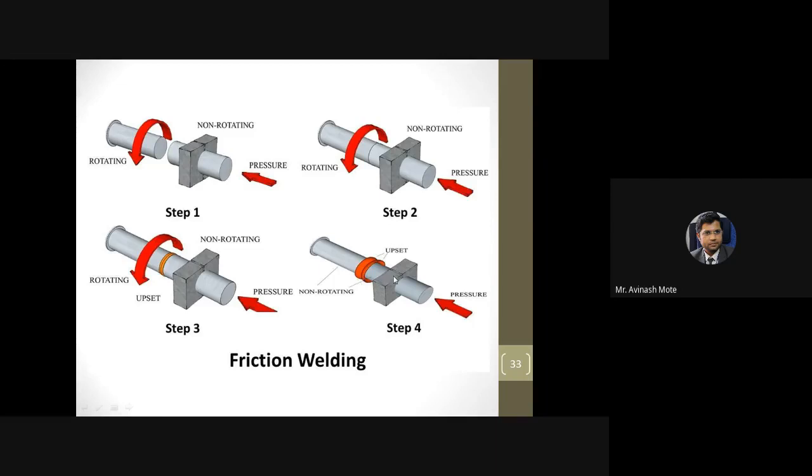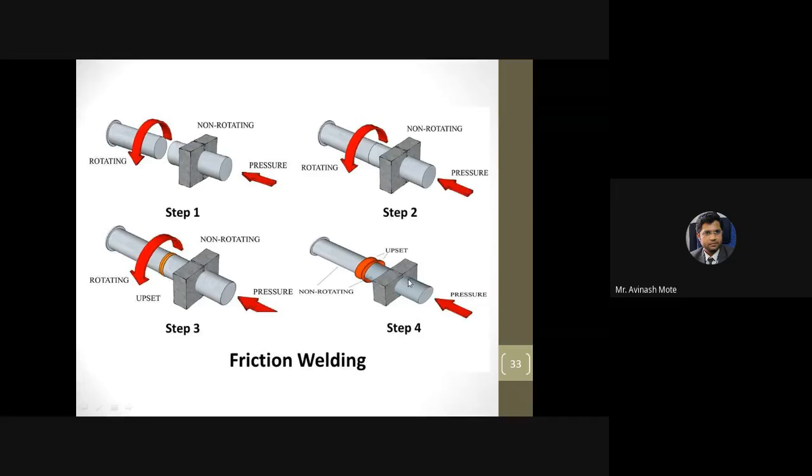Now obviously if you observe this process clearly, you will understand that a clean welding is not possible here. See, in case of induction welding, you can easily control the current, even at the micro level. But simply with the help of rotational speed, it is quite difficult to control the heat generated. So this extra heating or burr happens in case of friction welding. But obviously applications are also of that kind where you don't require much strength or cleanliness.